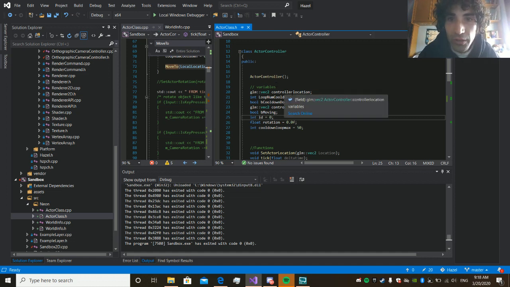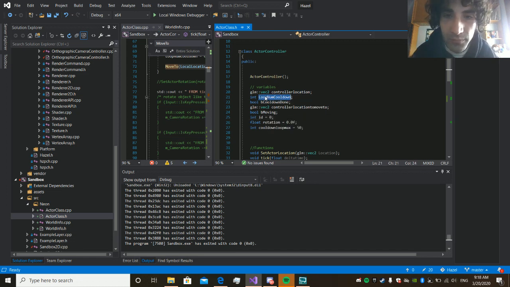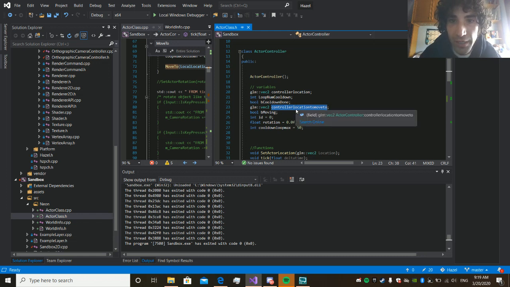The control location, where is it right now? This is for a kind of hack, kind of timer. This is for the timer. Well, it's a delay more than a timer, but I don't use it anyways. And this is where you want the controller to move to. This is like the move to location, the place you want to move.